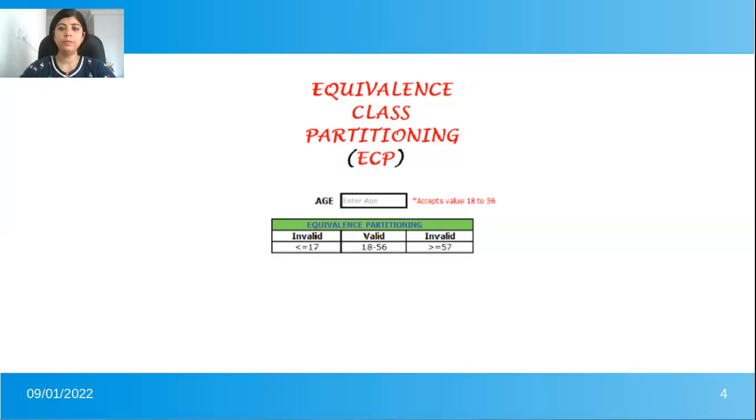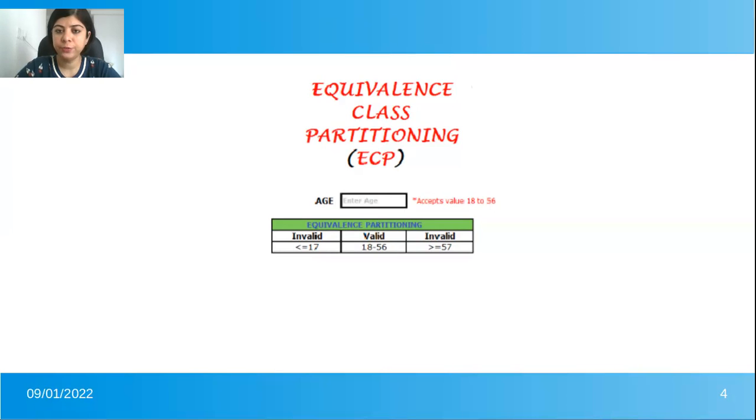So while testing this age feature, we just need to enter three inputs, and we can check this feature in a very limited amount of time. One input from the first invalid part, which is less than or equal to 17, any one value from this part. Then a second input from 18 to 56.